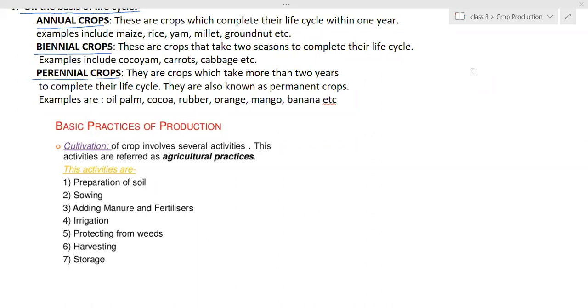So we have to loosen the soil so that air remains trapped in between, and due to the presence of air, the plants can easily breathe within the soil. As well as the microorganisms: with air trapped, the microorganisms in the soil can also survive and grow easily. Microorganisms are very important, because they can decompose the organic matter, that is, the humus present in the soil, and the nutrients are replenished. So what is the function of microorganisms here?